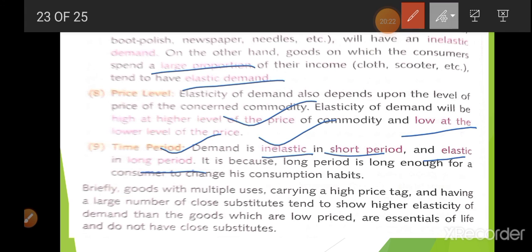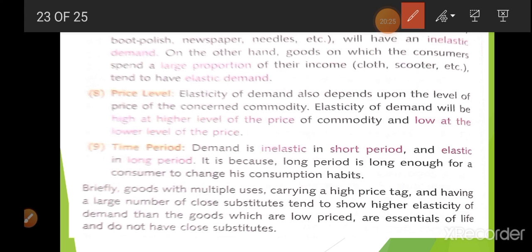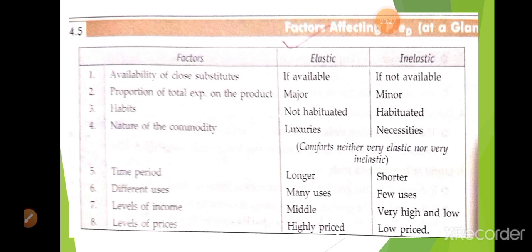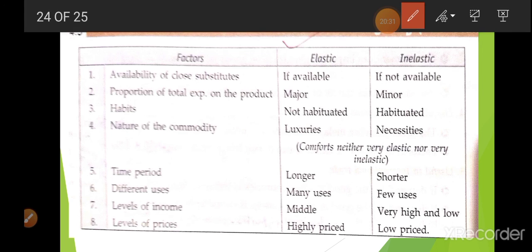So these are the factors that are going to affect the price elasticity of demand. So it is given in one glance. Okay, if you understand this flow chart, then you are able to understand. If close substitutes are available, then demand will be elastic. If not, then it will be inelastic. Like railway, there is no substitute, so the railway can charge a high price or a low price. If you want to go, you have to purchase the ticket.